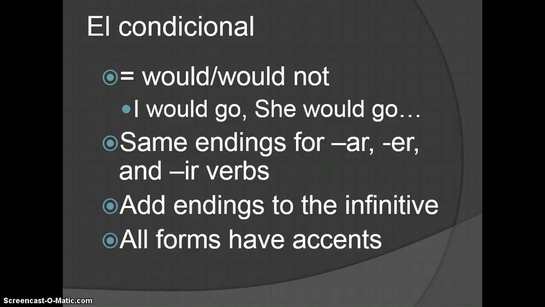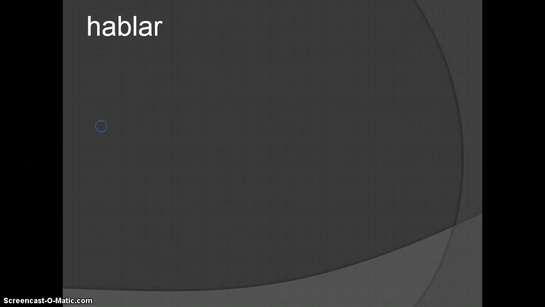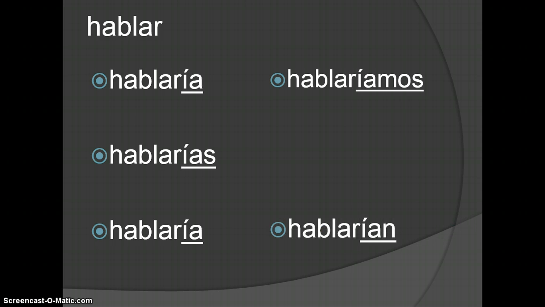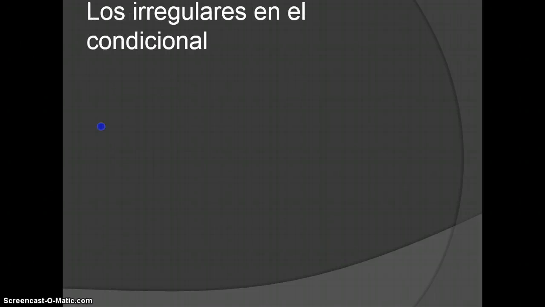All of these forms are going to have an accent. For the verb hablar, we would have hablaría, hablarías, hablaría, hablaríamos, and hablarían. I would talk, you would talk, he would talk, we would talk, and they would talk.